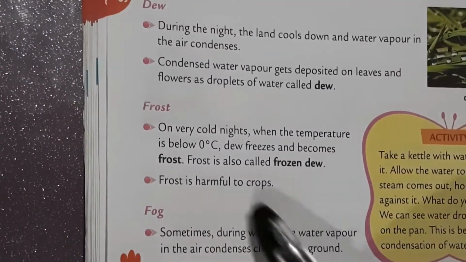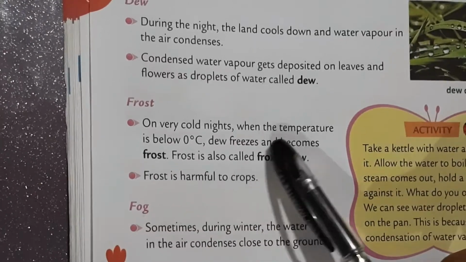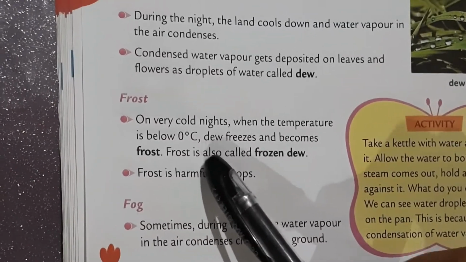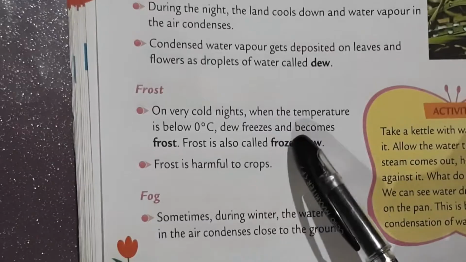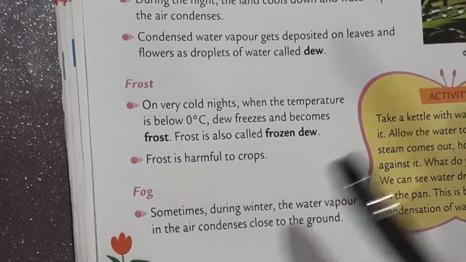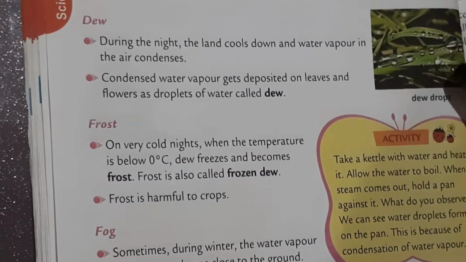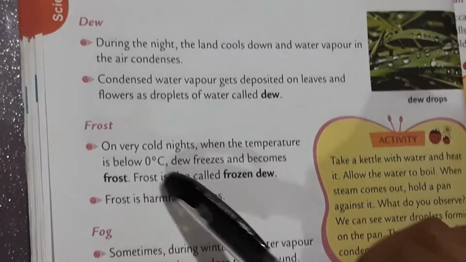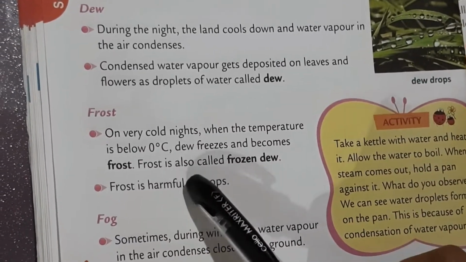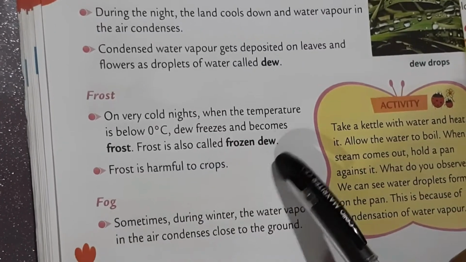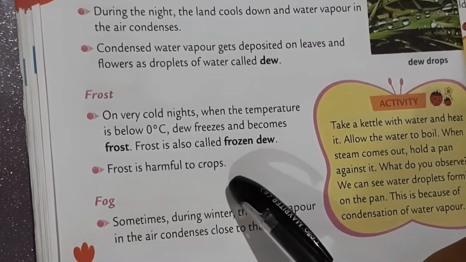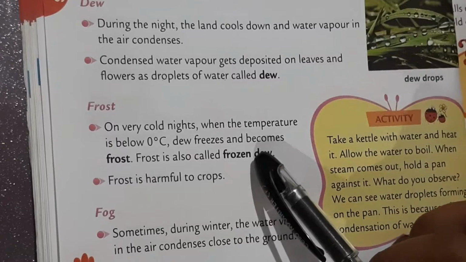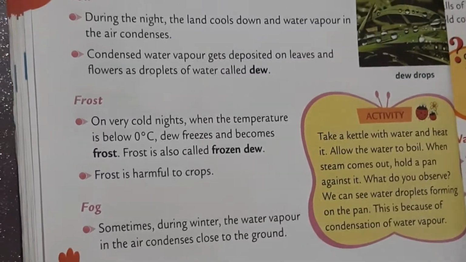Frost. On very cold nights, when the temperature is below 0 degrees Celsius, dew freezes and becomes frost. Okay, children, these dewdrops become frozen, and this frost is formed. Frost is also called frozen dew. Frost is harmful to crops. This is common during winter.